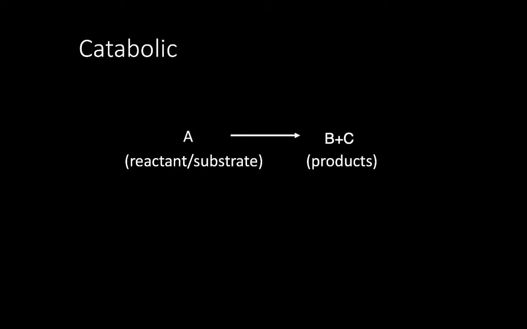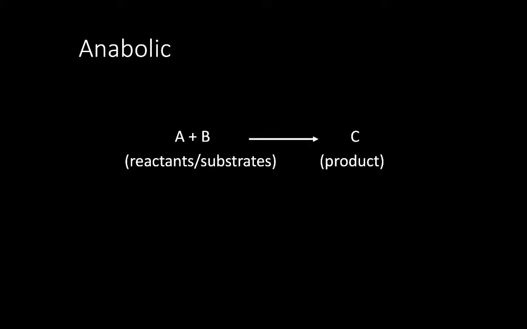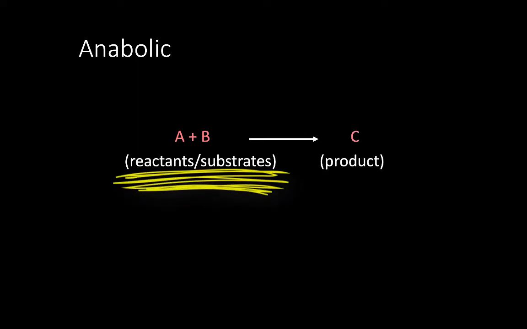There are two broad categories of metabolic reactions. Catabolic, where substances are broken down into products, also known as a degradation or decomposition reaction. Substrate A into products B and C. And anabolic, where substances are combined to create products. We call this the synthesis reaction. Substrates A and B into product C. We call the ingredients of a reaction the substrates, and the material produced the products.